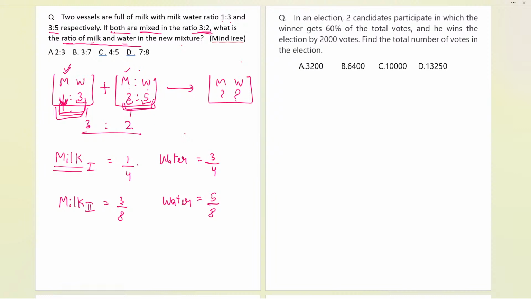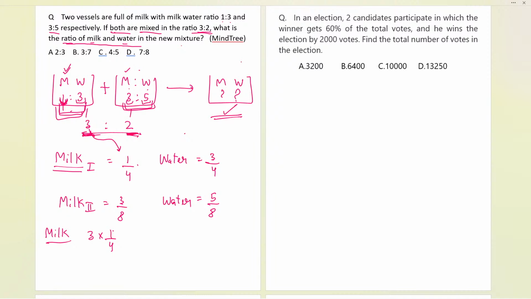Now we need to find the ratio of the final mixture using the proportion that is given, in which we have to mix. First, I will find the milk that will be present in the final part. How can I find it? Let us see. We should consider 3 parts of the 1 by 4. I hope you all are getting this point: 3 parts of 1 by 4 we are taking.